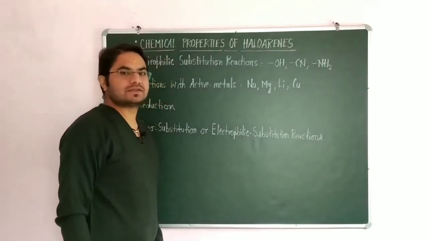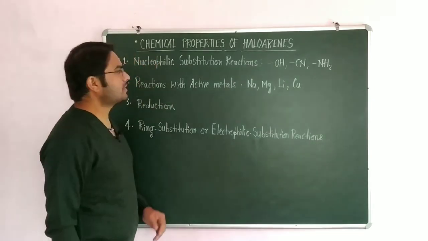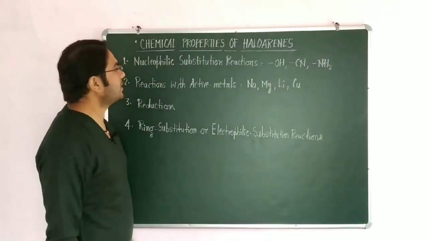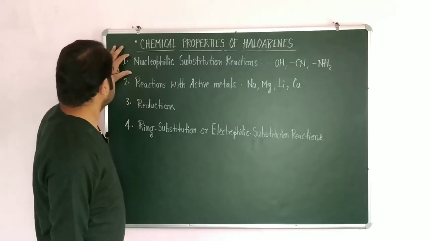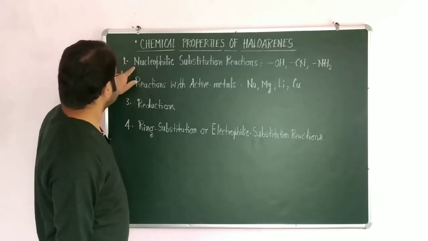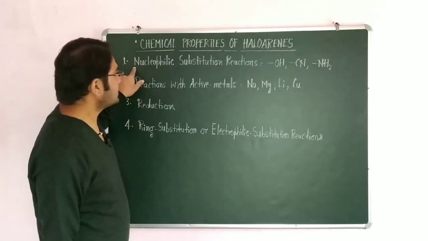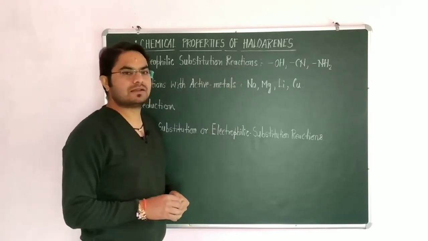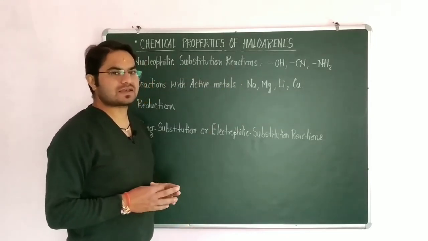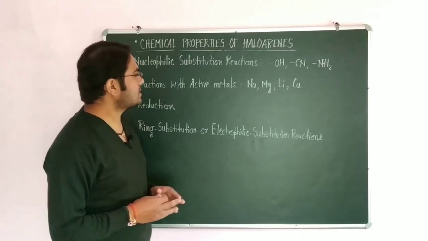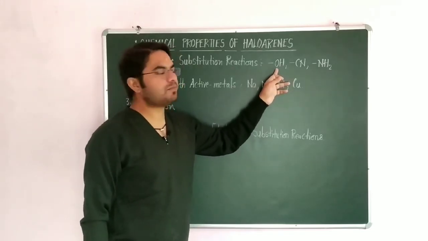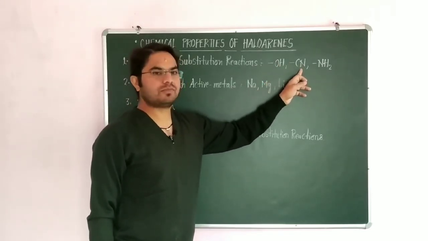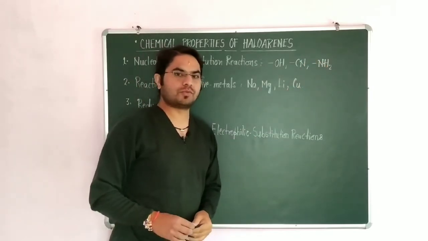Hello students. So today's topic is chemical properties of haloarenes, aromatic compounds. The first chemical property is nucleophilic substitution reactions, and these are very specific reactions for haloarenes. The reactions are substitution by hydroxy group, substitution by cyano group, and substitution by amino group.